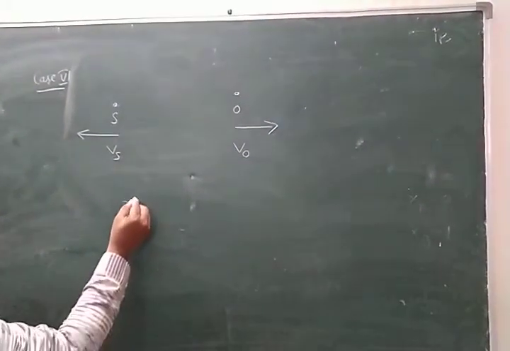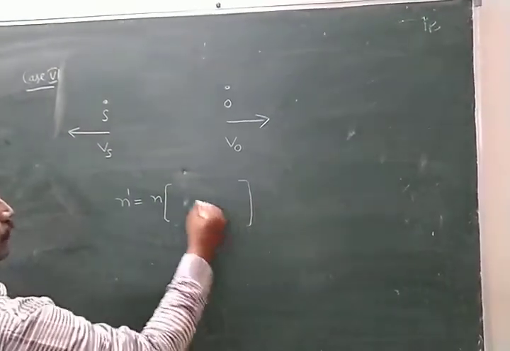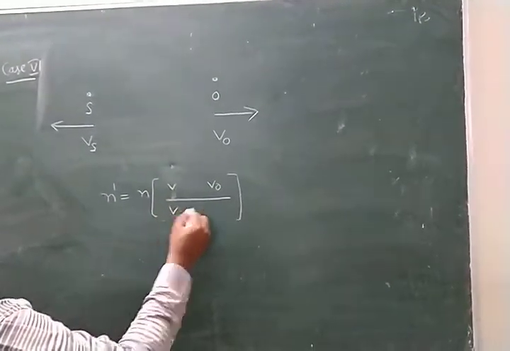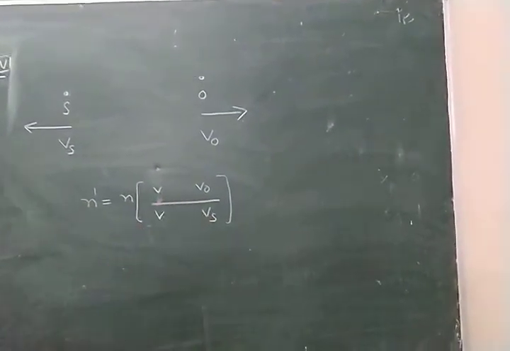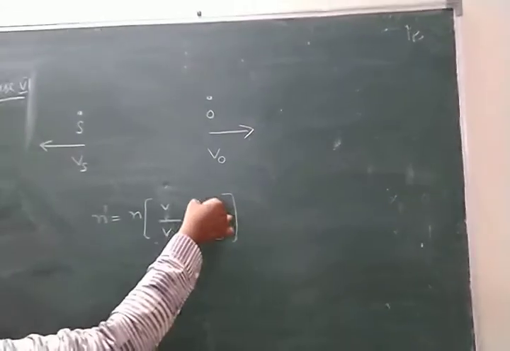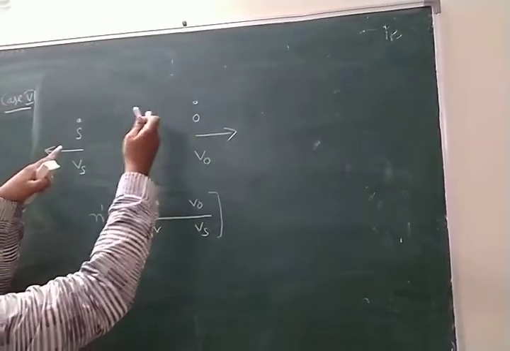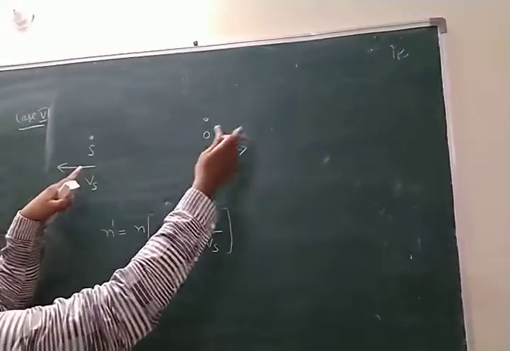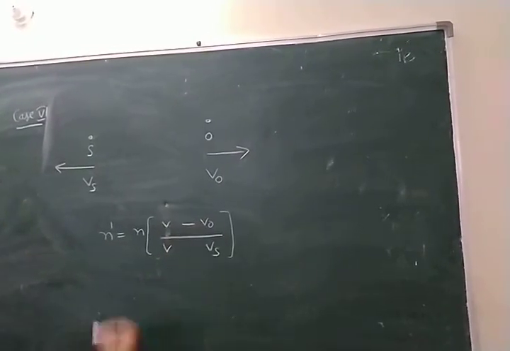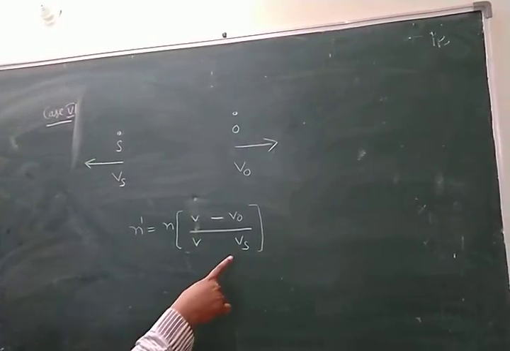Here, what is the general formula? N dash equal to N into, look here Nana, V plus or minus V0 by V plus or minus Vs. First write sign convention. Here V0 is there, other consider as a rest. Here, according to source, observer is moving away. That means listen less sound, Nana. Less sound means here write minus, okay? Because directly proportional.